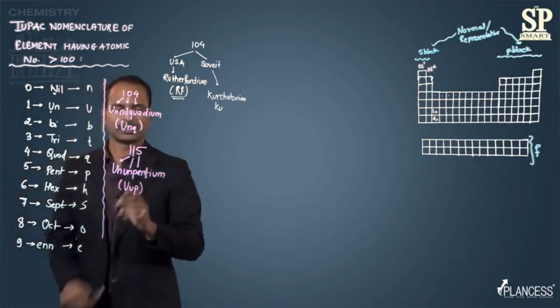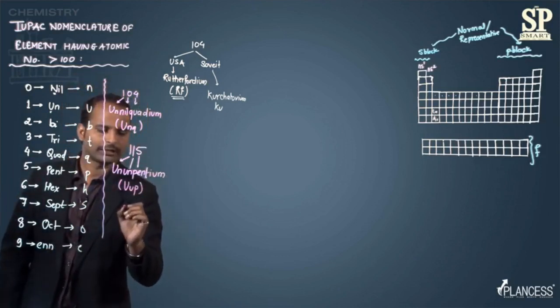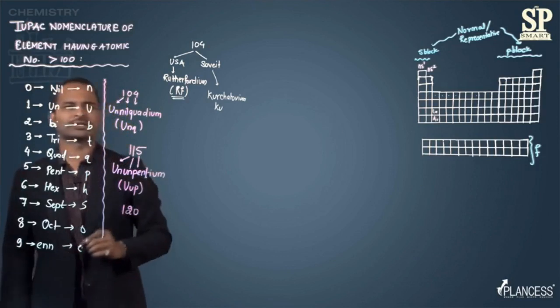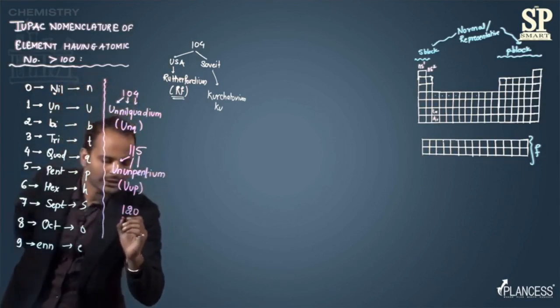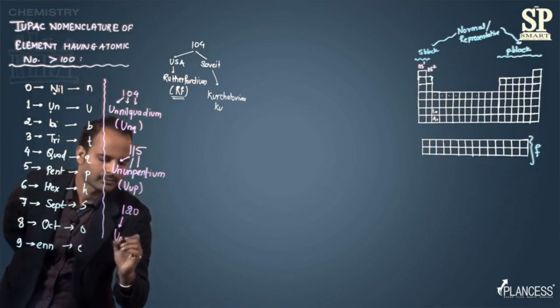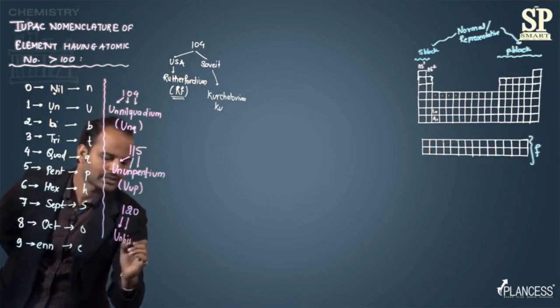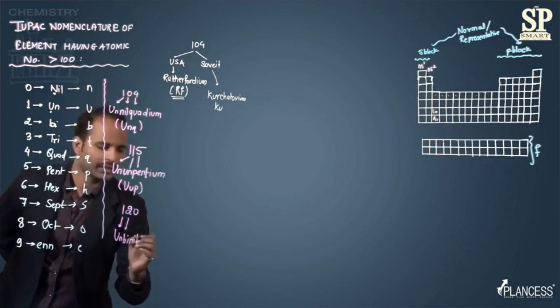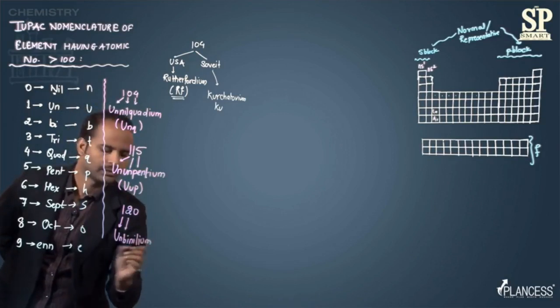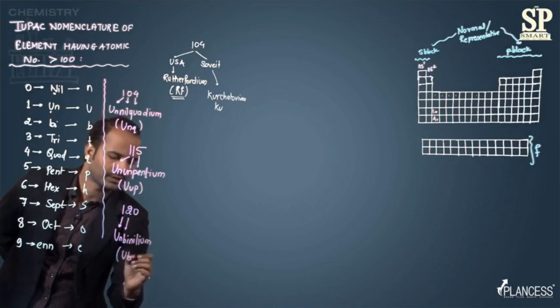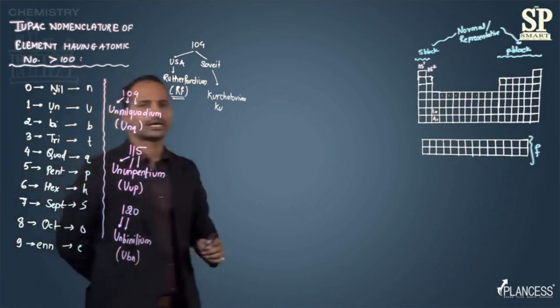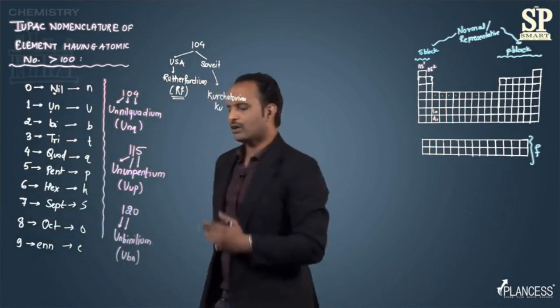This is the symbol. Similarly, if I have an element like 120, what will be its name? So if it is 120, then un, then 2, it is bi, this is 0, that is nil, and the suffix ium. So the symbol will be UBN, that is unbinilium. So this is the way how we name it.